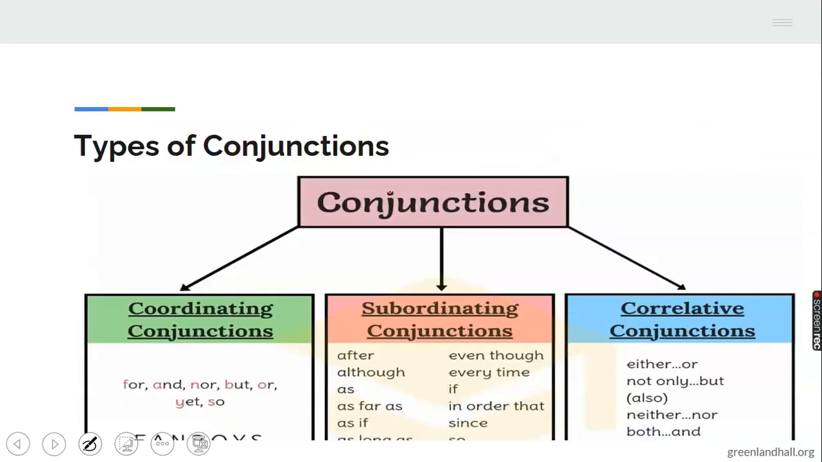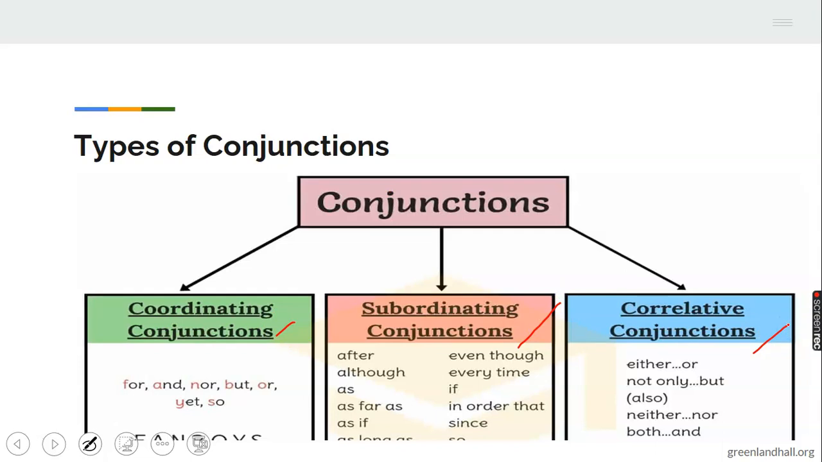Now, let me tell you what the types of conjunction are that we have. We have three basic types of conjunction. How many types of conjunction? Three. Now, the first one is coordinating conjunction. The other one is subordinating conjunction. And the third one is correlative conjunction. I will say them again.